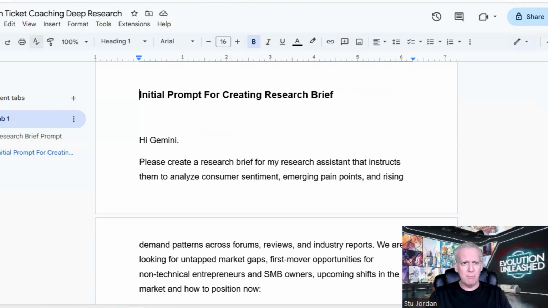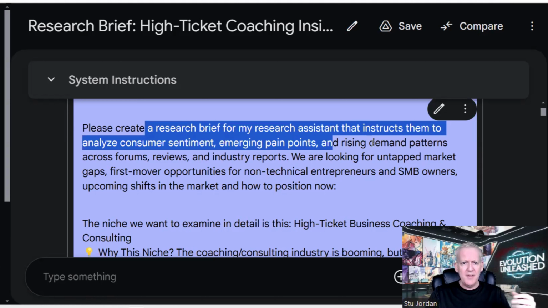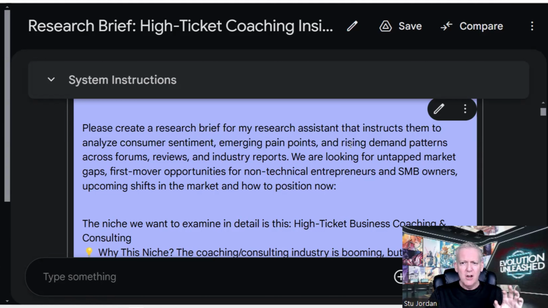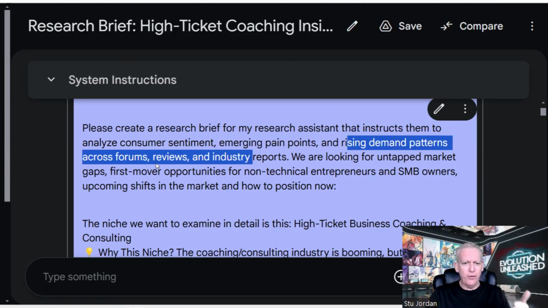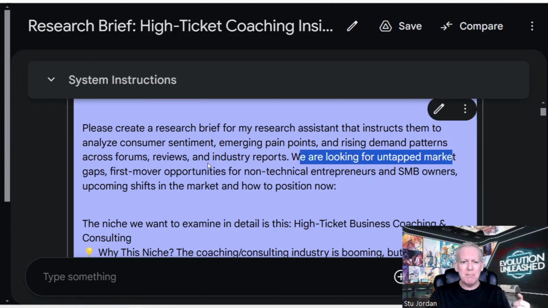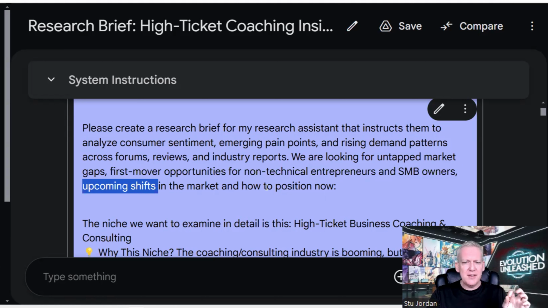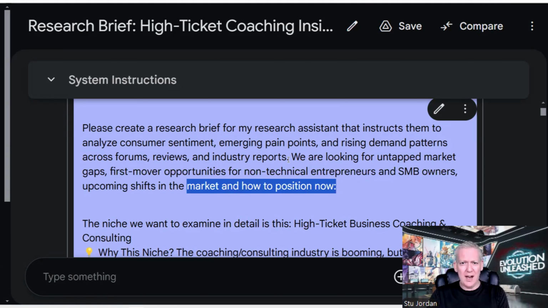So step one is to create a research brief. Please create a research brief for my research assistant that instructs him to analyze consumer sentiment, emerging pain points, and rising demand patterns across forums, reviews, and industry reports. We are looking for untapped market gaps. Cool stuff we can do here. First mover opportunities for non-technical entrepreneurs and small and medium business owners. That's my tribe.